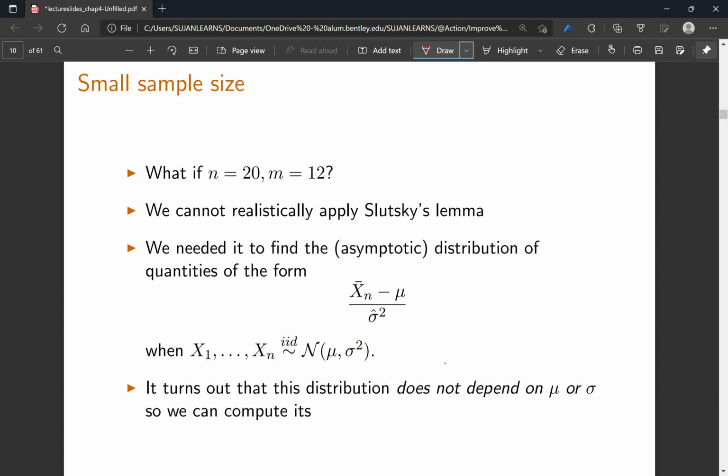Now, what we need to do is, since this cannot be asymptotic, we need to do something else. But before that, let's discuss why we need this to be asymptotic. We need this to be asymptotic because we need to apply central limit theorem. And to apply central limit theorem, we need